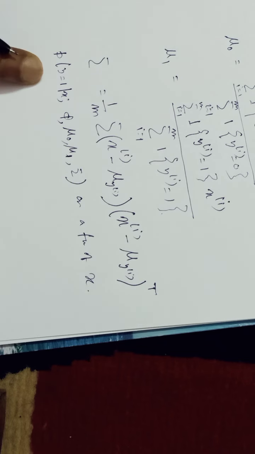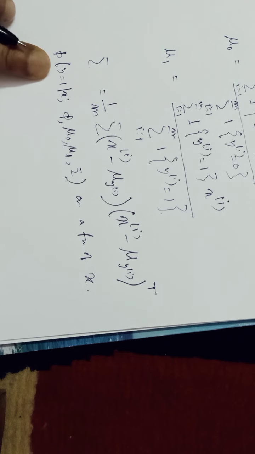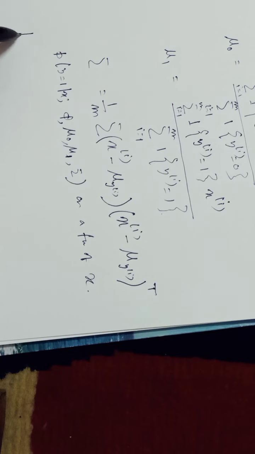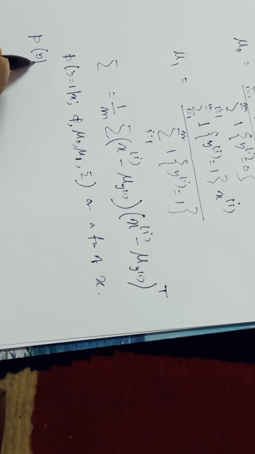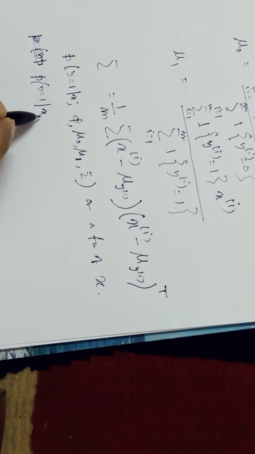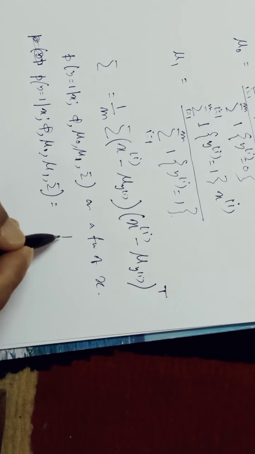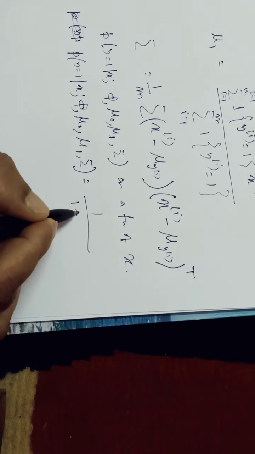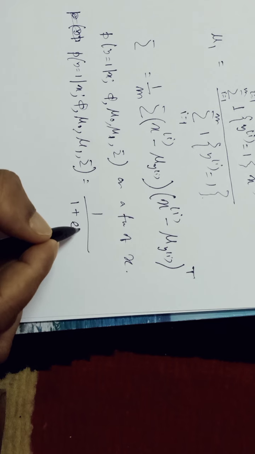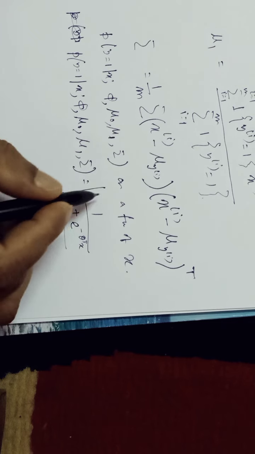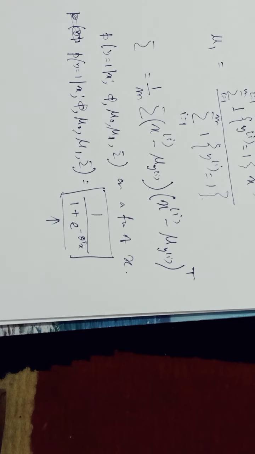if we find the probability of a particular class for a given x as a function of x, it can be expressed as 1 over 1 plus e to the power minus theta transpose x, and this is the hypothesis function of logistic regression.